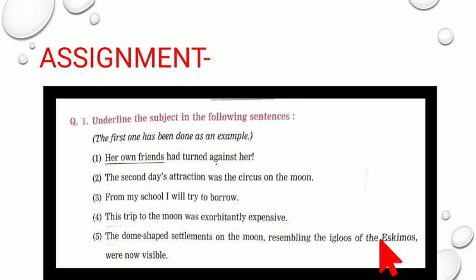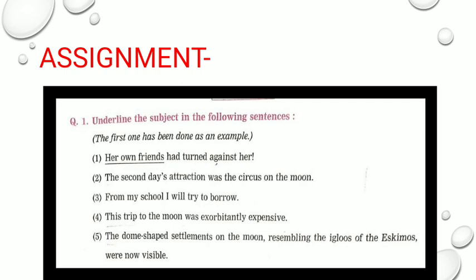Now children, time for the assignment. In question number 1 of the assignment, what you are supposed to do is underline the subject in the following sentences. What do you have to underline? You have to underline the subject. So the first one is already done for you.